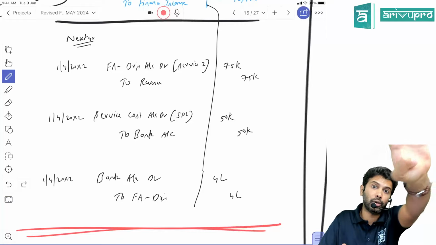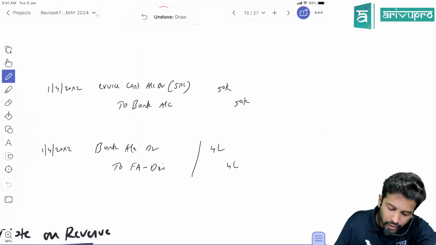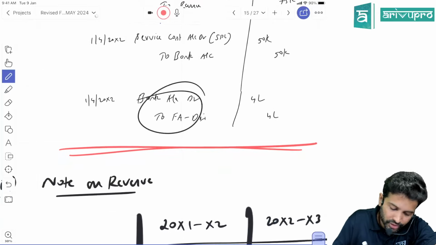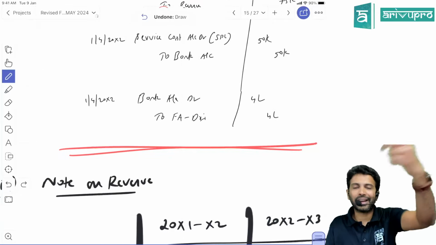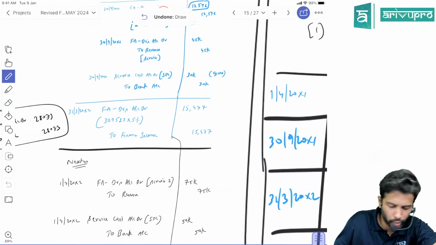How much money totally you will collect? 4 lakh because contract price is 4 lakh. So now on 1st April 20X2, you will receive money from debtors. The journal entry will be bank to financial asset debtors 4 lakh. Now if you see, debtors balance will become 0. If you want, you can reconfirm.